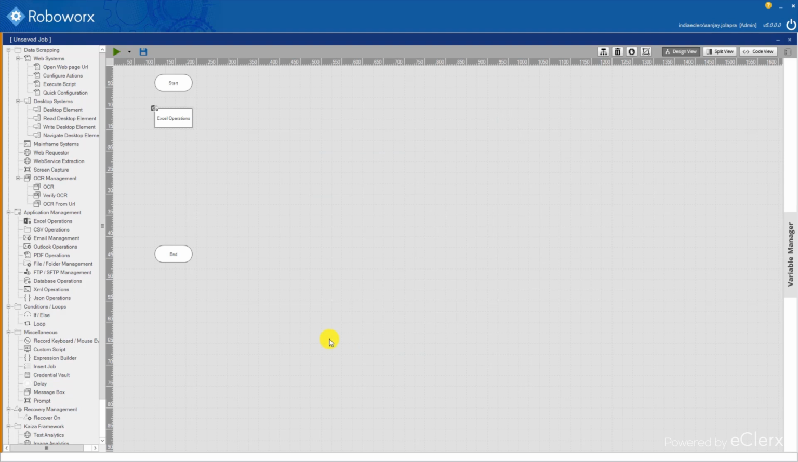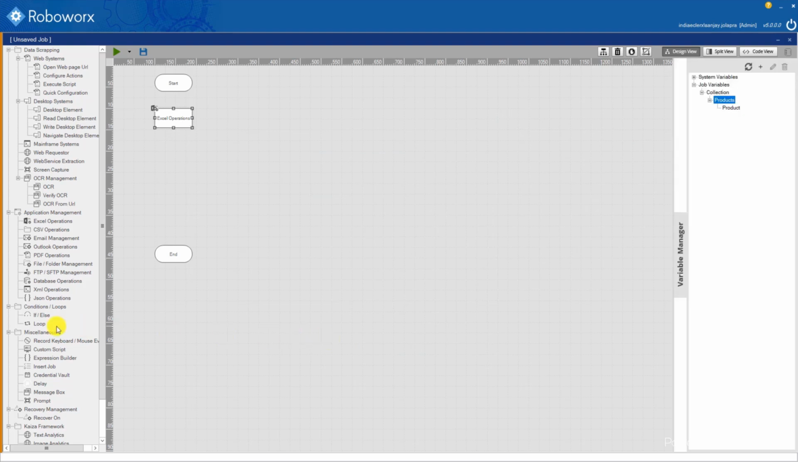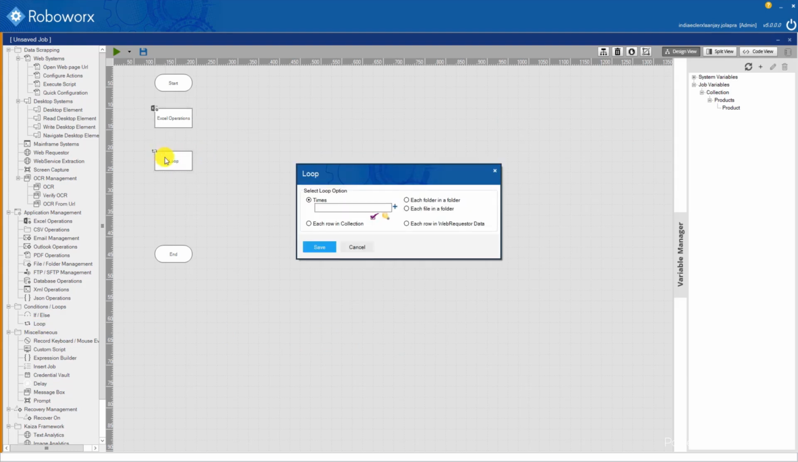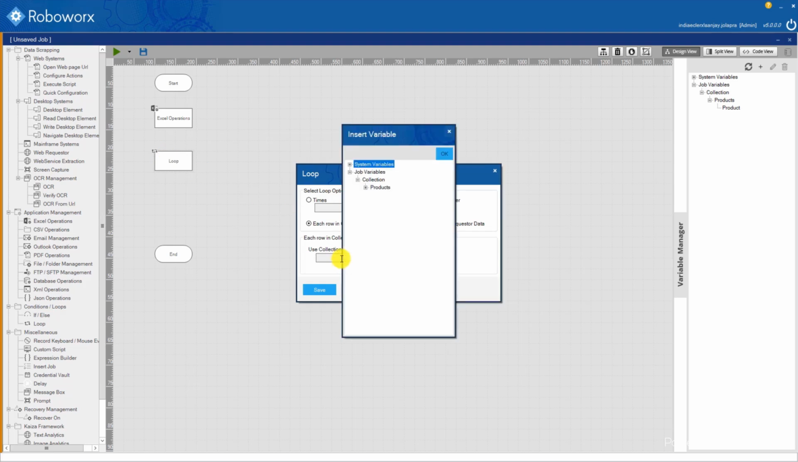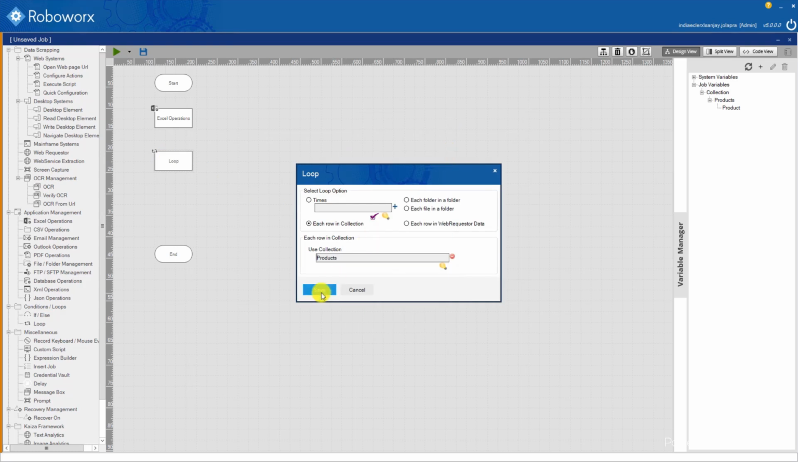Since we have more than one product category, we need to create a loop to read all the entries. Let us drag the loop control to the main screen. We need to select the Each Row in Collection option, and select the variable we have created in the previous step, in the Use Collection option. We then save the details.